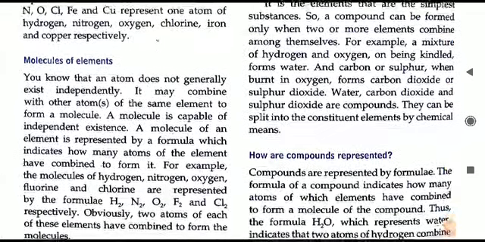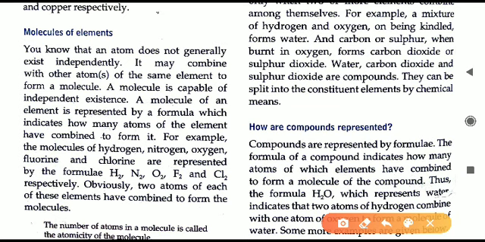After this, we have seen about molecules, that because atoms cannot live independently, they form molecules, and a molecule is represented by the formula. How is the formula written? The formula is written based on the atomicity. What is atomicity? It is the number of atoms present in a molecule, and just now we have seen all the types of atomicity.